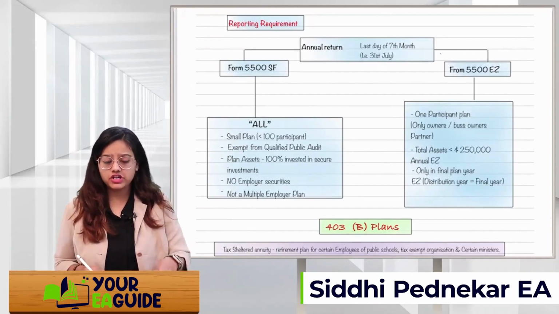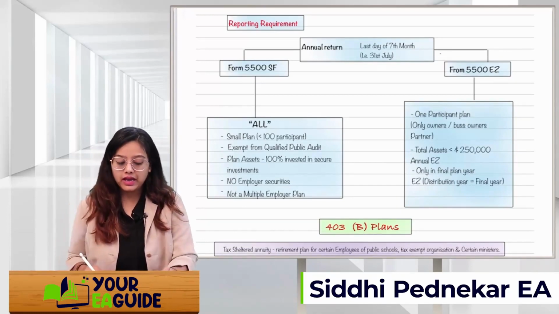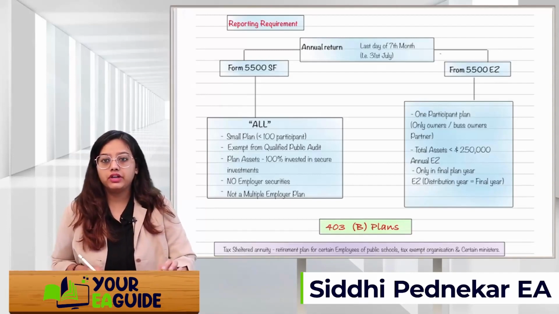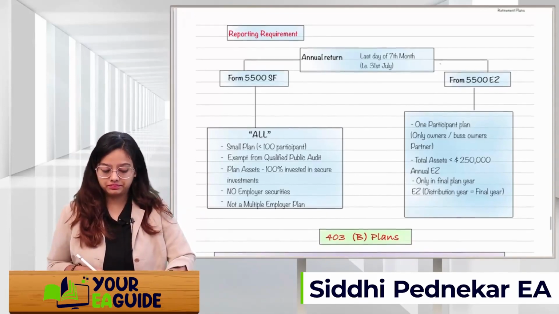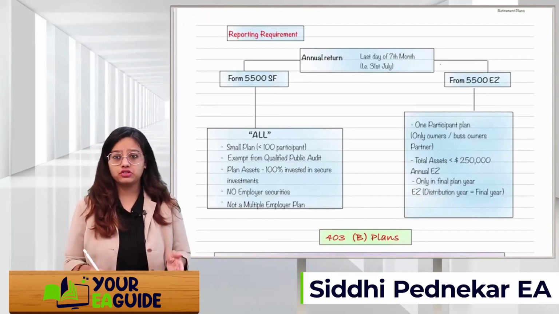If all these conditions are satisfied, you will be filing form 5500 SF, annual return, and the due date is the last day of the 7th month, that is 31st of July.